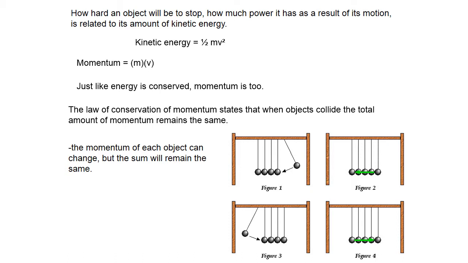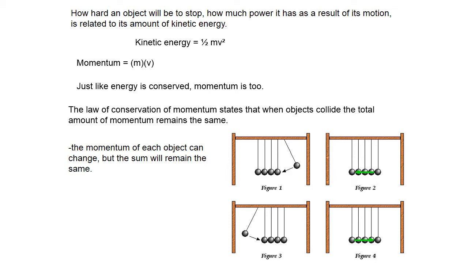Comparing the equations for kinetic energy and momentum will make this relationship much clearer. Kinetic energy equals half times mass times velocity squared. Momentum equals mass times velocity. Both are based on the mass and velocity of the object. So if one increases, so will the other. The more momentum an object has, the more force it will exert in a collision.